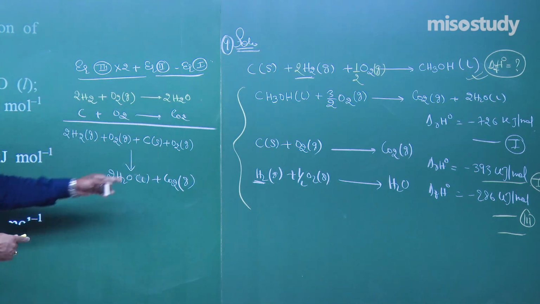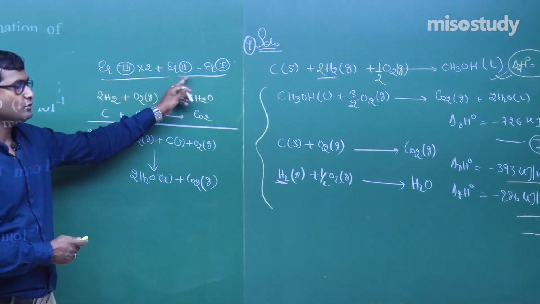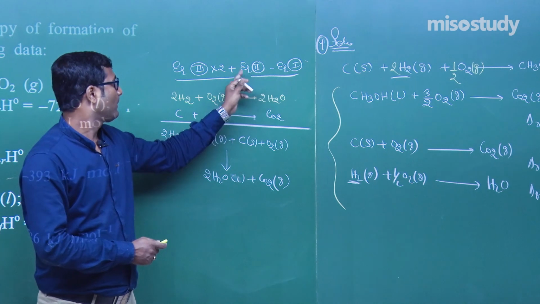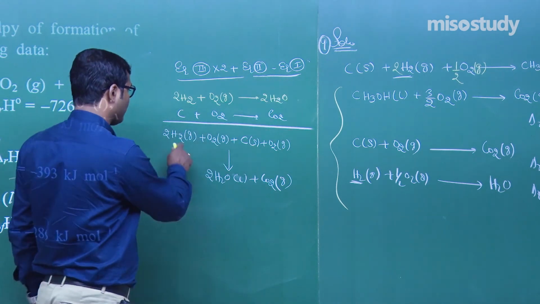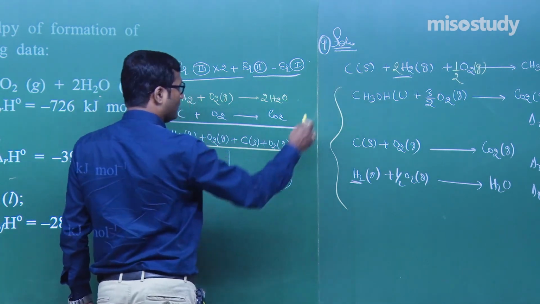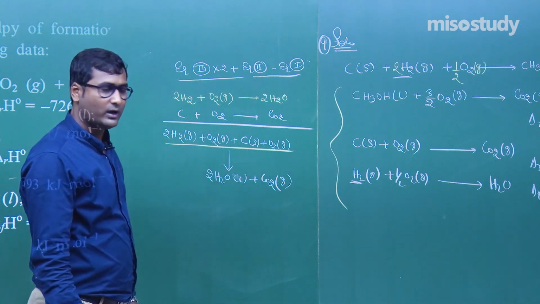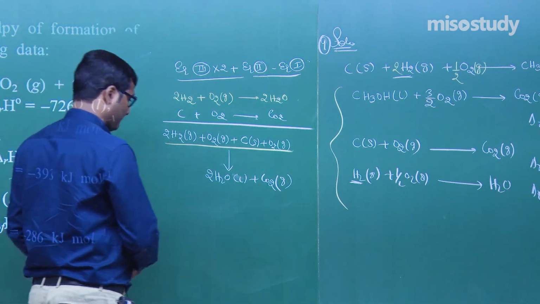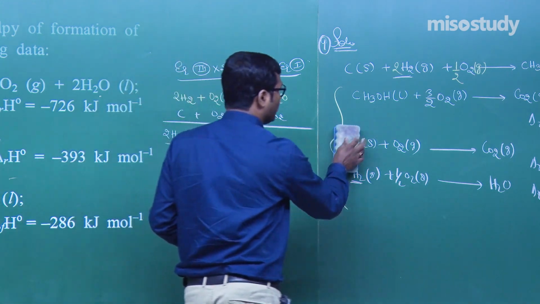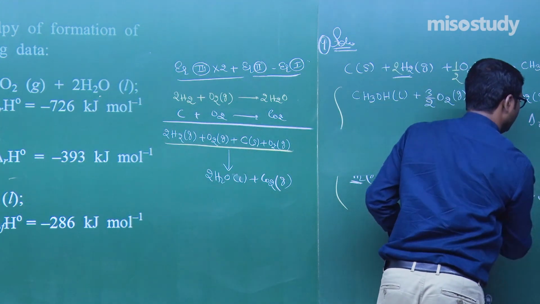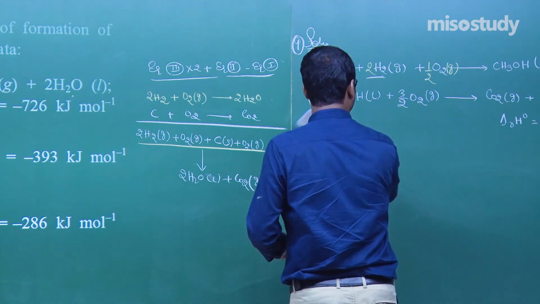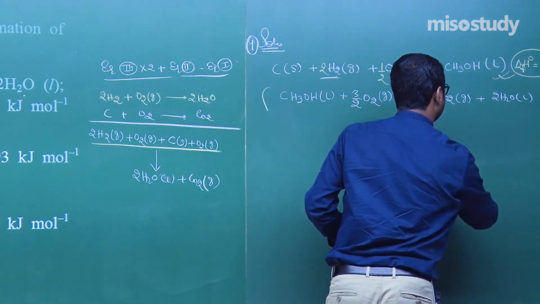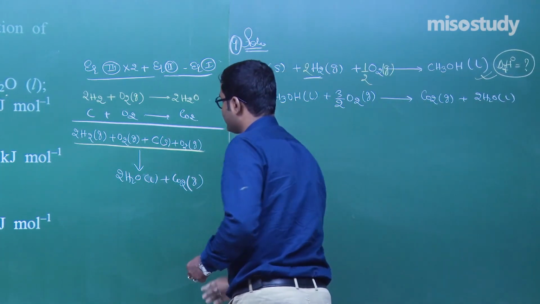Now equation 3 into 2 plus equation 2 minus equation 1. Now subtract this overall with equation 1. Then what do we observe here? Yes sir. Now I am going to rub this part and we will do like this.